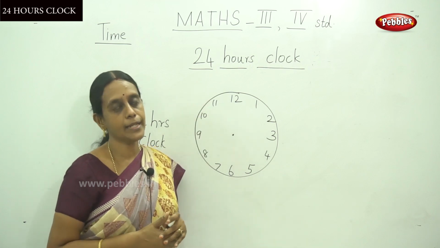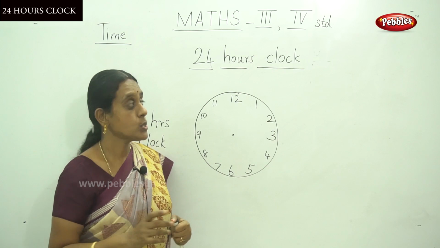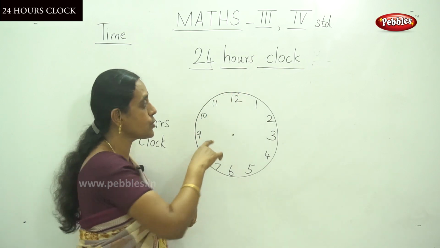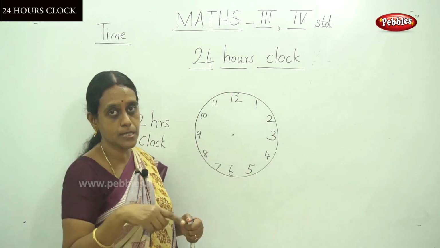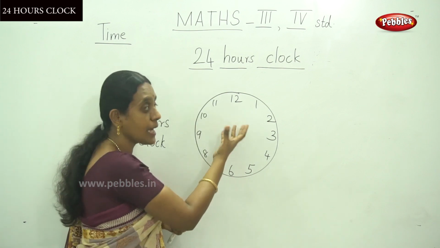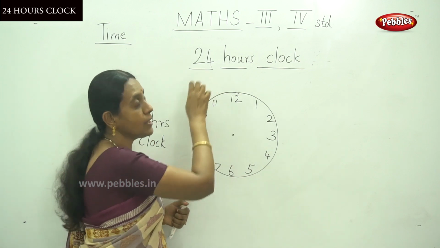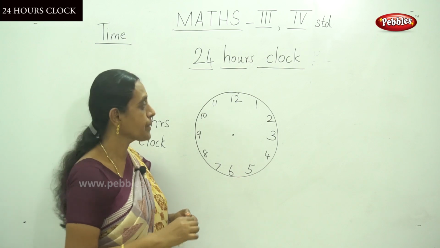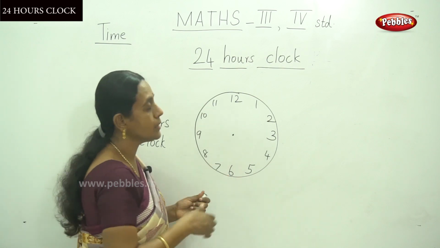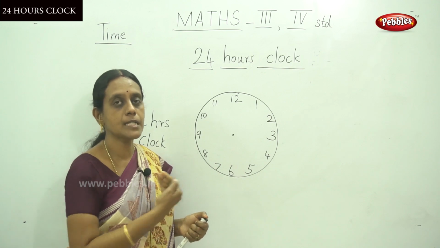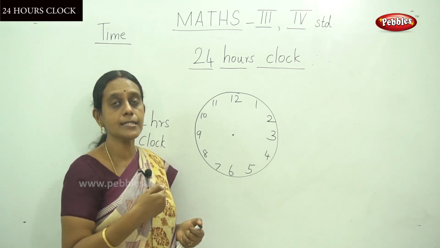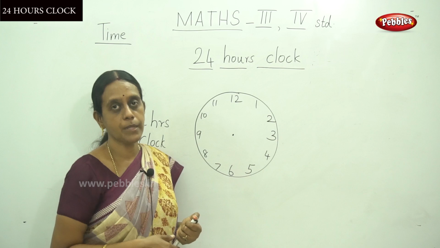One day has 24 hours. So in the 24 hours clock, we calculate with 24 numbers: 12 and again plus 12. That is the 24 hours clock. Now, AM and PM, we have discussed in the previous topic: ante-meridiem and post-meridiem.